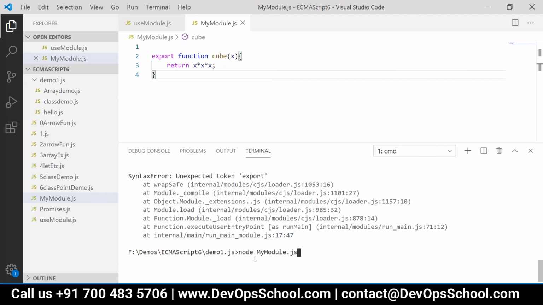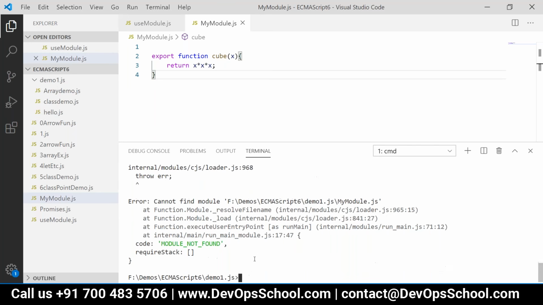You might need something like require.js or common.js to load external modules, right? By default, it's not enabled in Node.js. But if I'm running this, it is saying module not found.